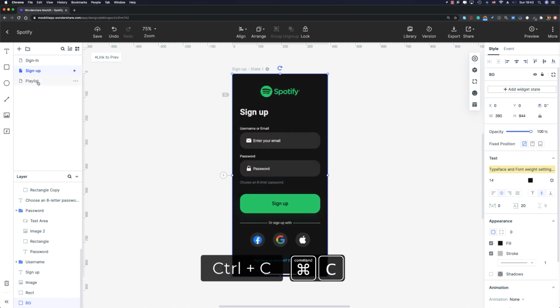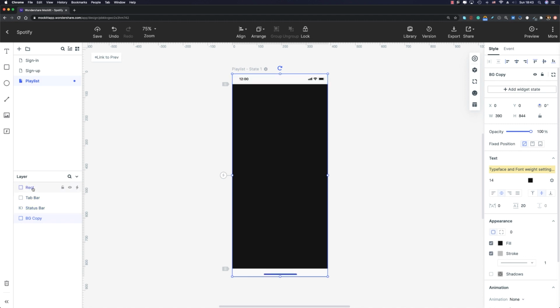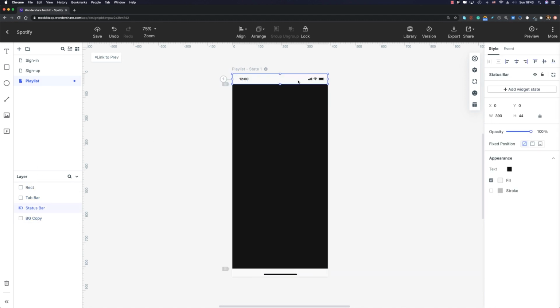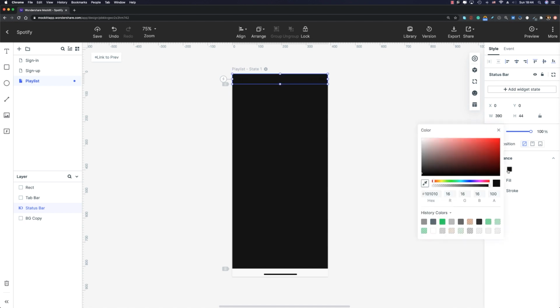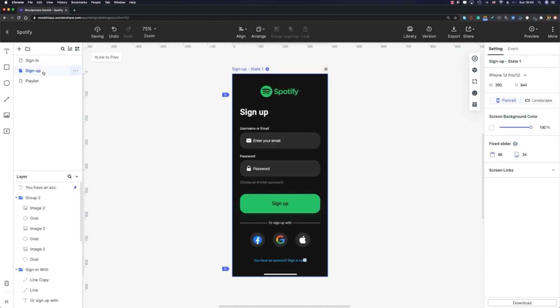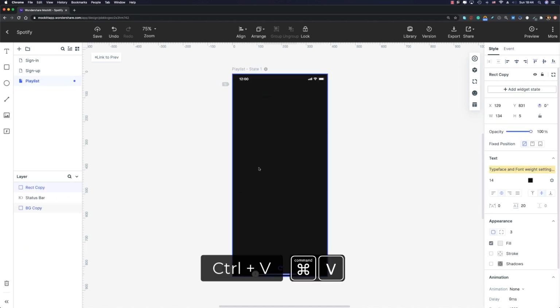I'm gonna copy it, Command C or Control C, and paste it over here, Command V or Control V. Let me move it down and put it under all other layers. All right. And then I'm gonna select this status bar and uncheck the fill. And let me change the color of the elements of this status bar to white. Now I'm going to remove this home indicator because I'm going to copy and paste it as well. So there it is. I'm going to copy it and paste it.